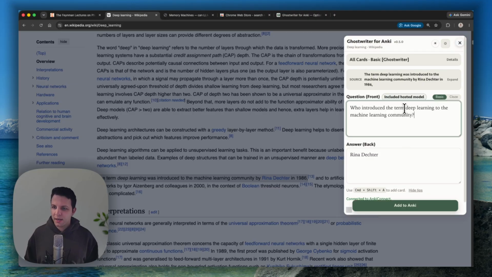The errors that you were seeing on screen were because it was dropping the words the term. But if you take out the term from this, you get who introduced deep learning to the machine learning community. And that has a different meaning, obviously, because it makes it sound like we're asking who introduced this concept of deep learning rather than the term deep learning. So, disambiguating cards is difficult, and I have a bunch of safeguards built in so that you don't end up with autocompletes that are trash, which is what just happened with this example, is that the AI was giving me something that was not disambiguated. So, the safeguards work.